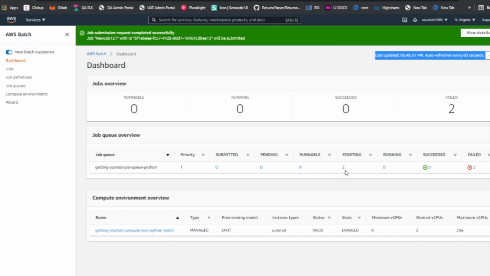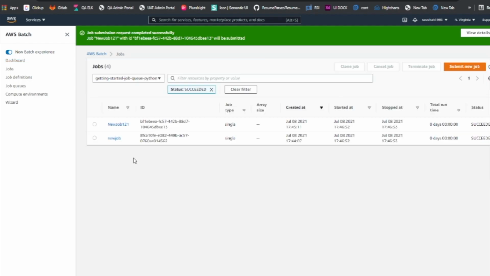So now these jobs are starting. As you can see, first it was in the runnable, right? Now they are in the starting position. So let's wait for a couple more seconds, guys. It shouldn't be taking that long, because all it does is just a print statement, right? So hopefully, all right, guys, here you can see 1 job. So now I can finally show you what I was trying to say.